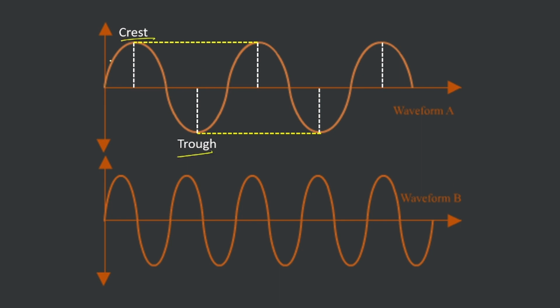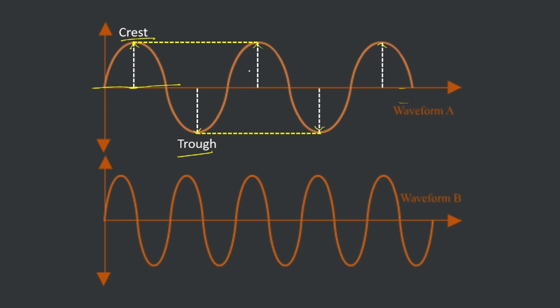Now if we notice in a graph, it is a linear and uniform graph where they are uniformly above and down. What this means is the highest point above the horizon, this is the horizon, the middle part. The highest part from the horizon is known as the crest and the lowest part from the horizon is known as the trough. And there are multiple crests and troughs as you can see in the figure.